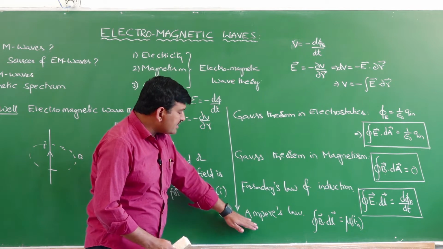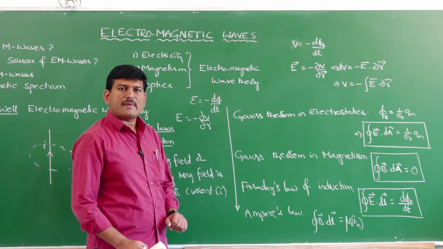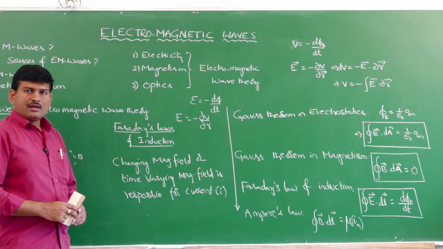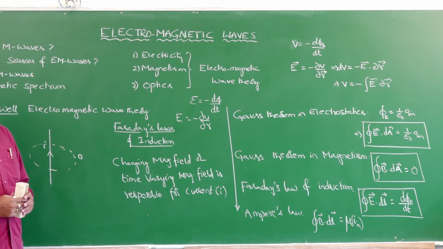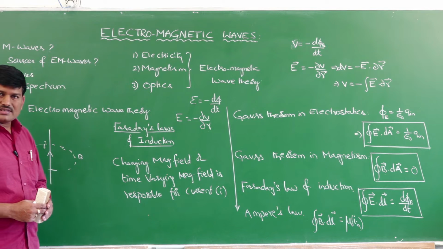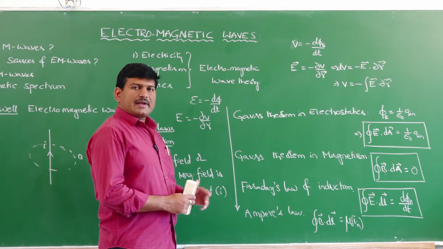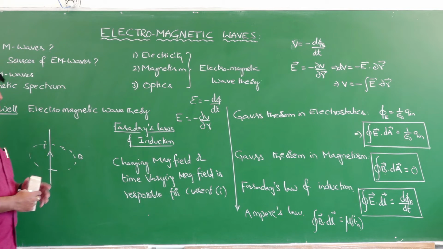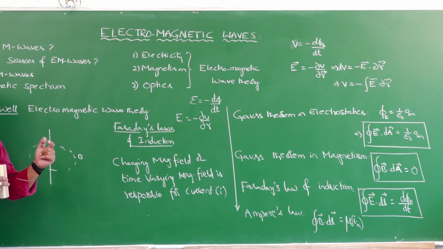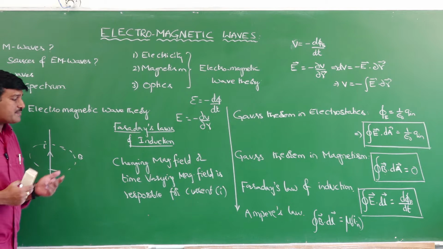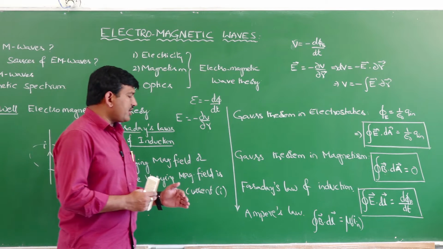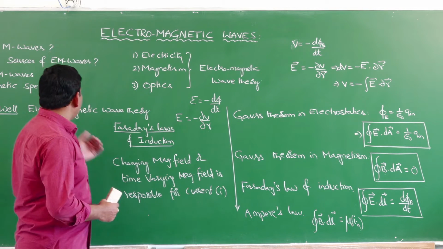While you are using Ampere's law to find the magnetic field at a given point, there is an inconsistency. Why that inconsistency happens was explained successfully by Maxwell. That means there is a limitation in the law as proposed by Ampere, and that limitation was understood well by Maxwell.